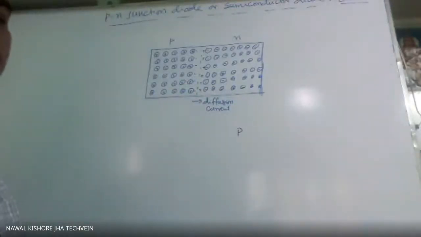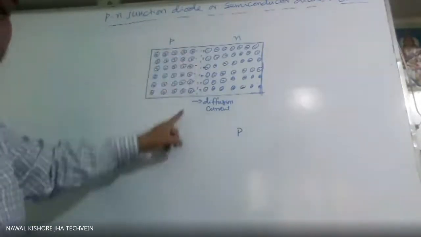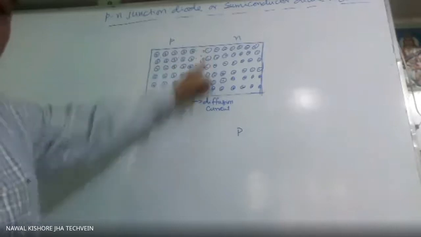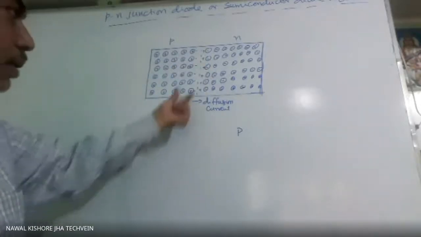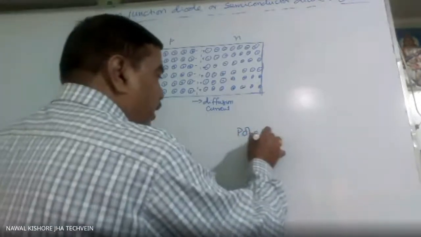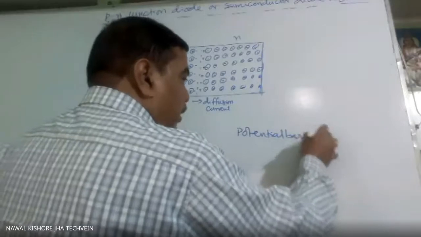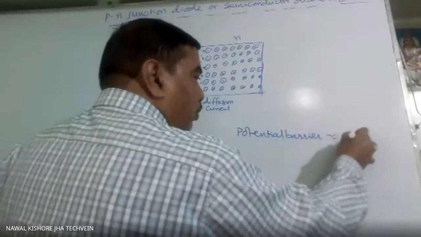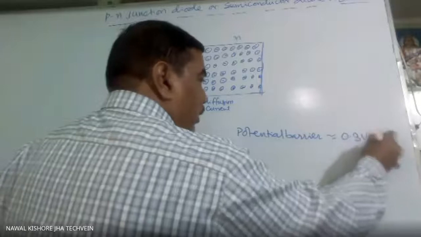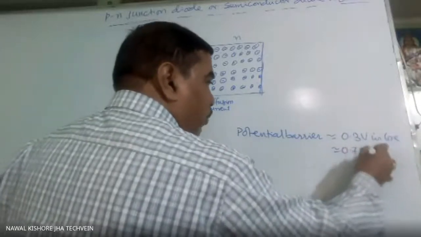So due to this diffusion of electron and hole, some potential difference is created here. This P side will become negatively charged and the N side will become positively charged. As a result, a potential difference is created, and this we call potential barrier. This potential barrier is of the order of 0.3 volt in germanium, whereas 0.7 volt in silicon.